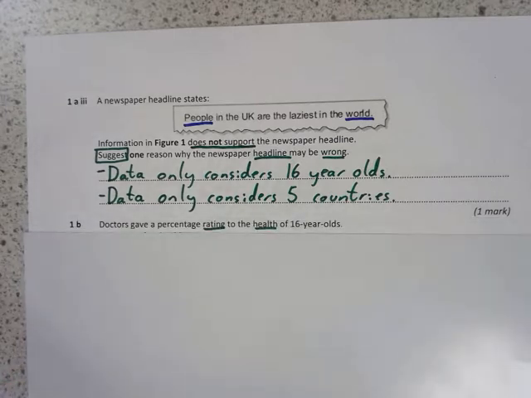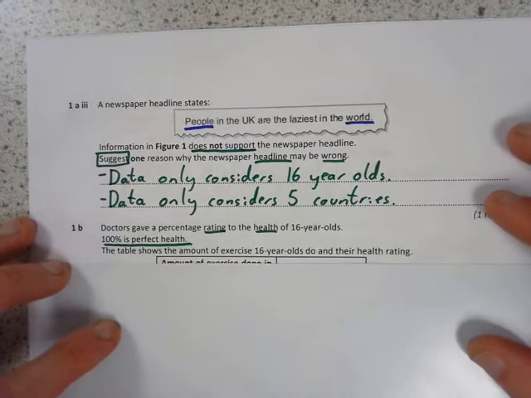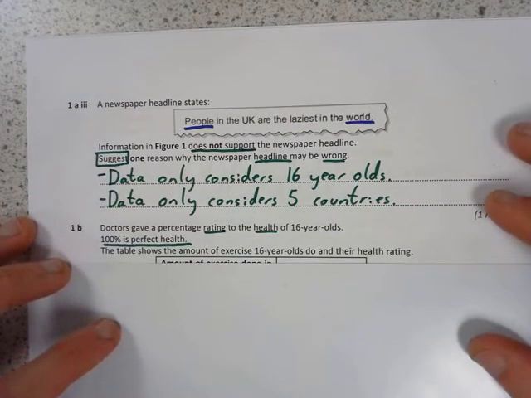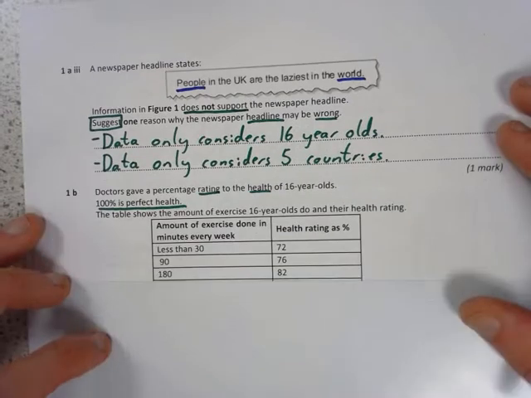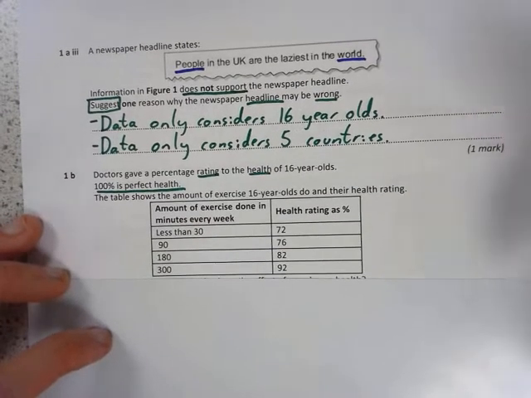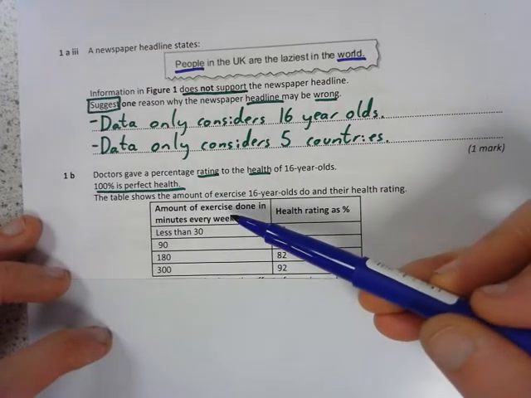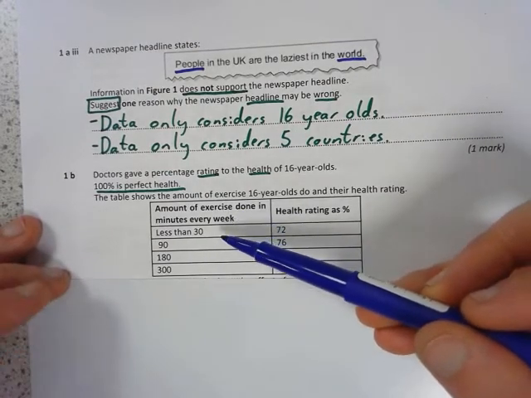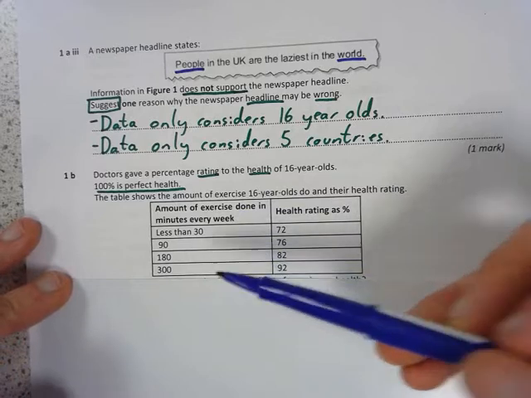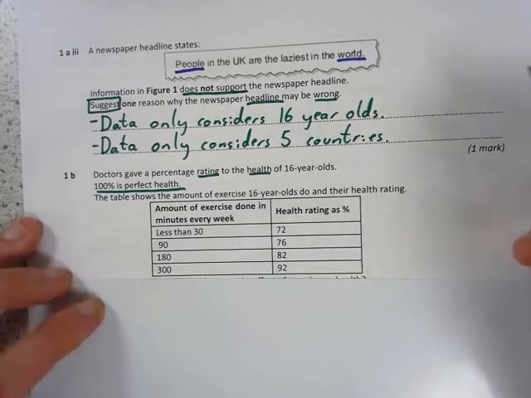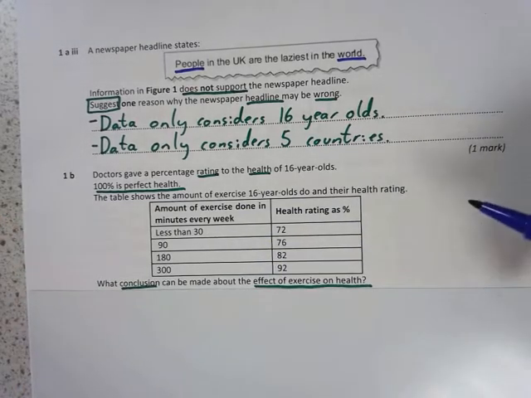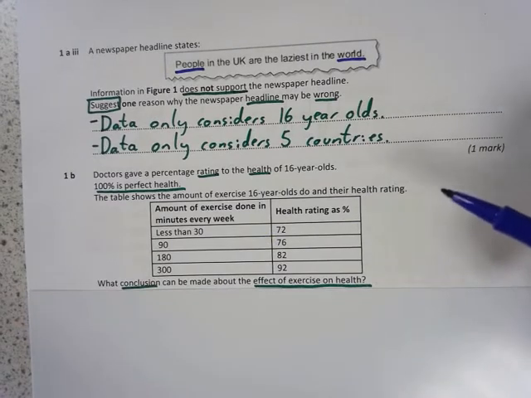1B. Doctors gave a percentage rating to the health of 16-year-olds. 100% is perfect health. The table shows, look at this table. This column is telling us the amount of exercise that people do in minutes every week. So we've got less than 30, then 90, 180, 300, and their health rating. And it's asking what conclusion can be made about the effect of exercise on health.